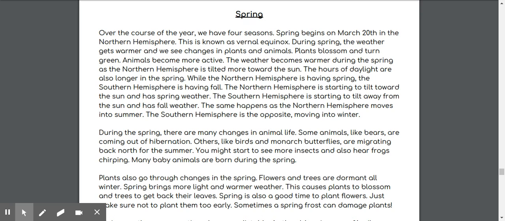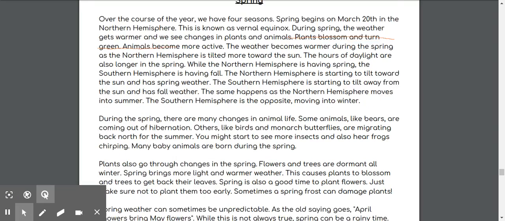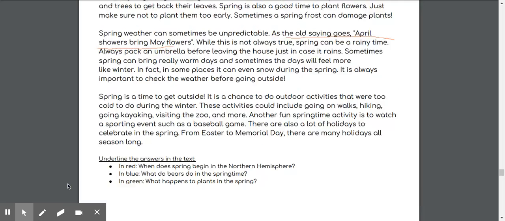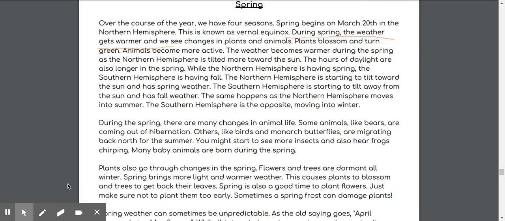Spring. Over the course of the year, we have 4 seasons. Spring begins on March 20th in the Northern Hemisphere. That was the first question. So I'm going to get my red and I'm going to underline that. Spring begins on March 20th in the Northern Hemisphere. That's where we live. Now, before we keep reading, let's go back down to see our next question we're looking for. What do bears do in the springtime? Okay, let's keep reading and let's remember that.